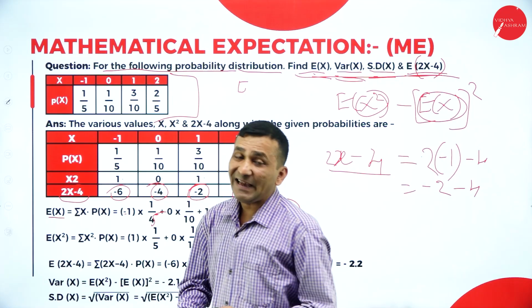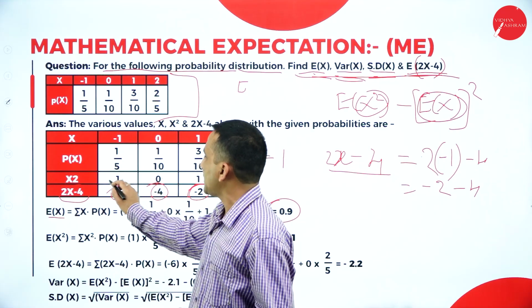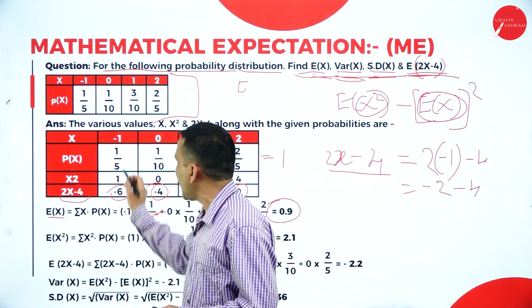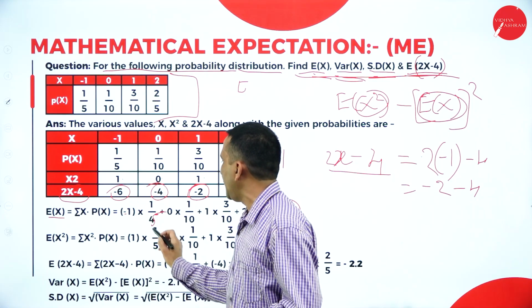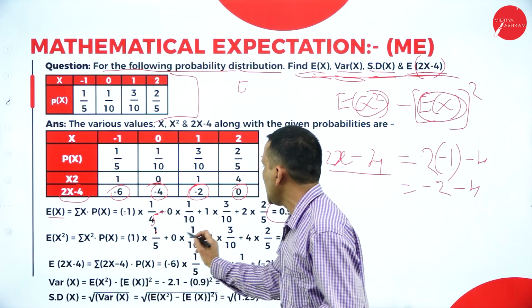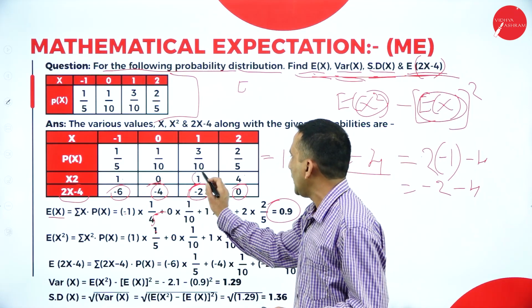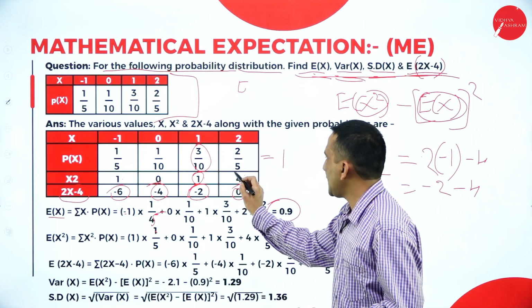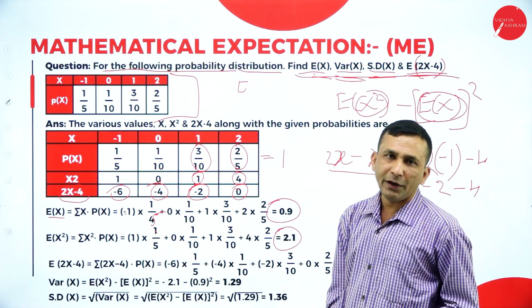Moving forward to X square with the respective probability. We find the value for X square. The formula is sigma X square into P of X. The first X square value is 1, into its respective probability 1 by 5, plus the second X square value 0 into respective probability 1 by 10. Next X square value 1, into respective probability 3 by 10, plus the next X square value 4 into respective probability 2 by 5. If you simplify, you are getting 2.1.